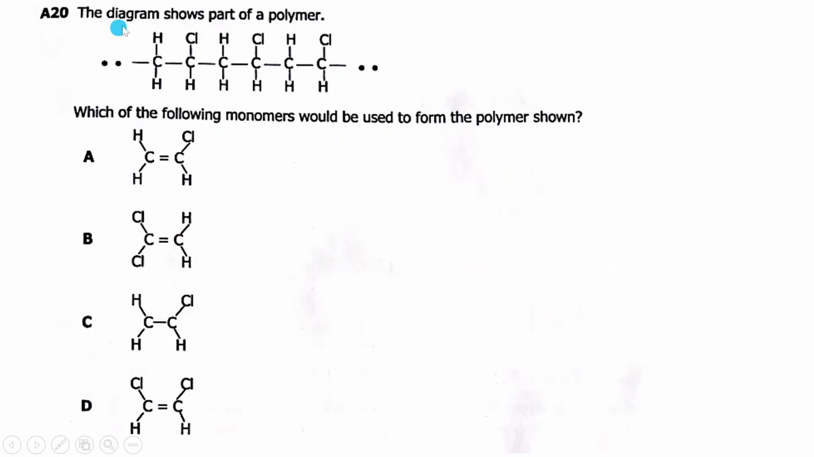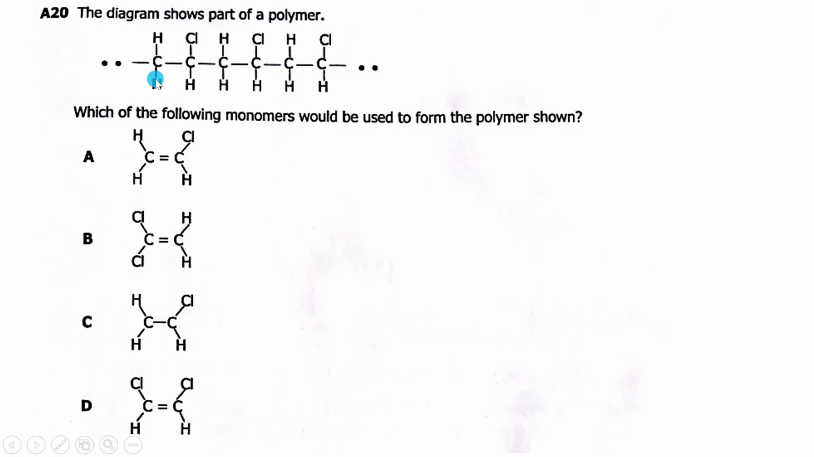20, they're saying, the diagram shows part of a polymer. So this is part of a polymer. Which of the following monomers would be used to form this polymer here? So this question is coming from polymerization, addition polymerization, which unsaturated hydrocarbons undergo, like alkenes. Now, this type of polymer is formed by repeating units. So which repeating units? Repeating units are called monomers.